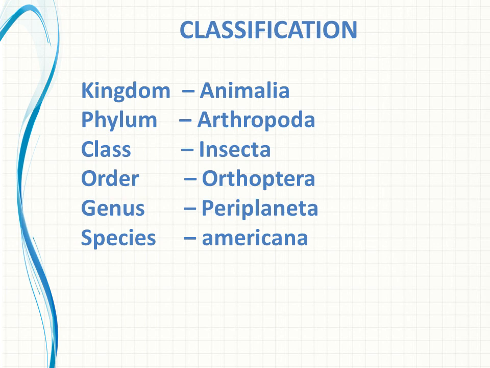Americana, right? Usually whatever organism it is, we call them with the last two names, that is genus name as well as species name, right? So in case of this cockroach, we give the scientific name as the last two names, that is Periplaneta americana, right? While writing the genus name, the first letter is a capital letter, but in case of the species we write the first letter as a small letter, right? So the cockroach scientific name is Periplaneta americana. Clear?